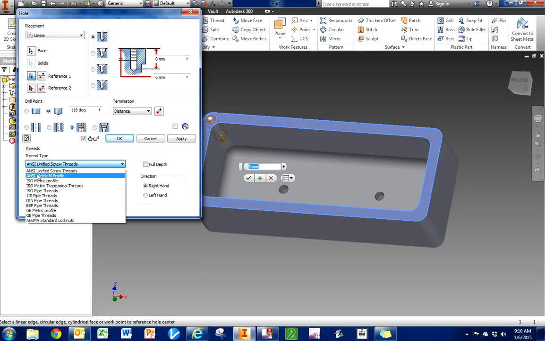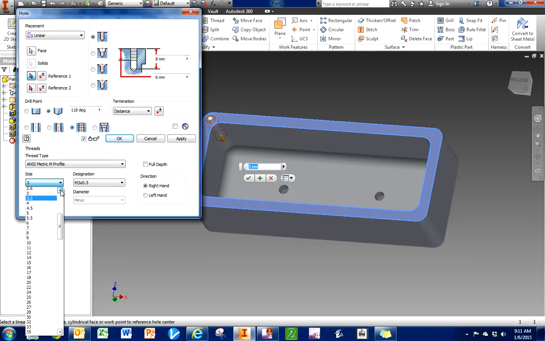Now I'm going to switch to ANSI Metric, M profile. Metric is what we want. And designation, I know that it's a size 2. And look what it selects, M2 times 0.4. Right-handed class, we'll leave it at 6H.